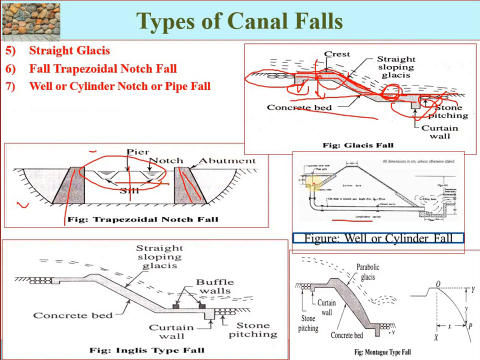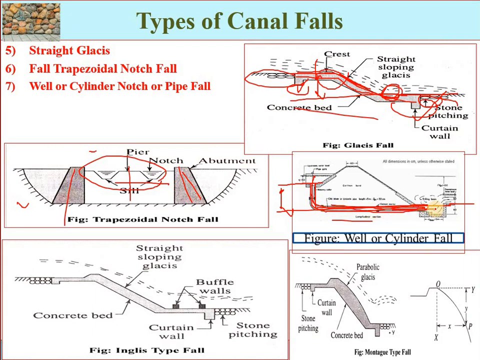Again, here you can see that, for example, this is the upstream side and this is the downstream side, so that will be the difference which will be overcome by a fall structure. In this type, water up canal from higher level is thrown in a well to the downstream area. Here a well, a cylinder type fall, is constructed. So the water enters this well and comes out here.